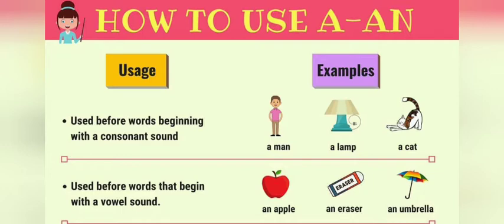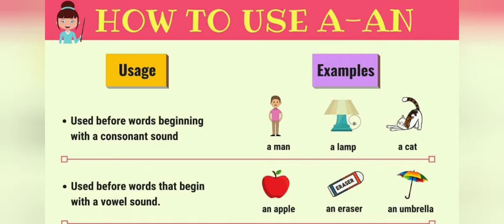So already you know that the beginning sound of any word can be a consonant sound or a vowel sound. Yes or no? So always keep in your mind that whenever a word starts with a consonant sound, you have to use a. See here, the usage and examples are given. A is used before words beginning with a consonant sound. Examples here: man. Ma is a consonant sound, so we have used a man.